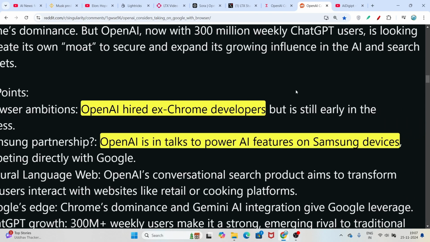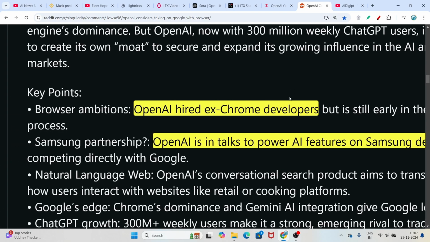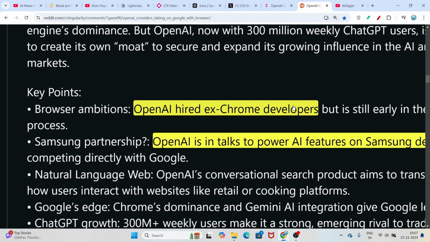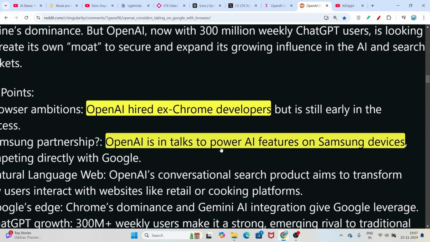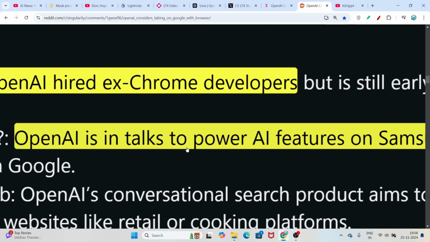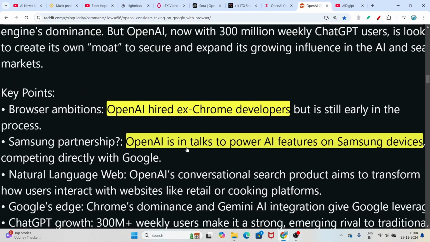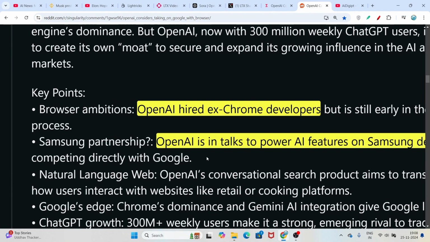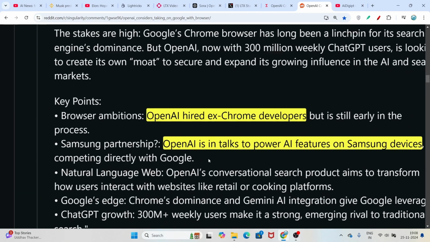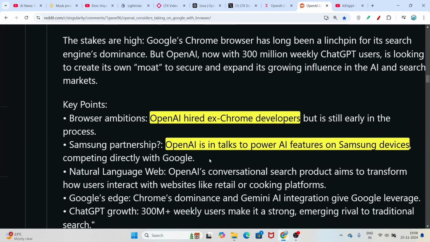Okay, but it is still in the early process, but they will develop within the upcoming 2 years, right? And here you see the OpenAI in talks to power AI features on Samsung device and competing directly with Google. Okay, so something much awaited that will come.